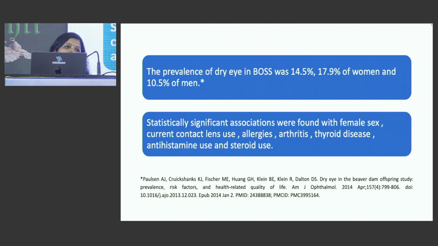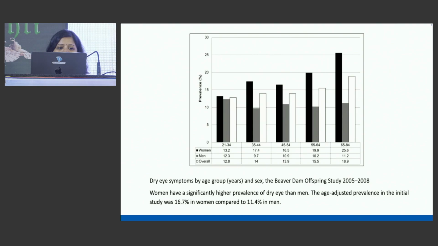Then another study came, which is called the Beaver Dam Offspring Study. And here the prevalence of dry eye was found to be 14.5%. And here also women were having more incidence of dry eye. Also, a statistically significant association for dry eye was found with female sex, current contact lens usage, allergies, arthritis, thyroid disease, antihistamine, and steroid usage. This graph is showing increase in prevalence of dry eye with age, and also women are progressively showing increase in symptoms of dry eye with age.